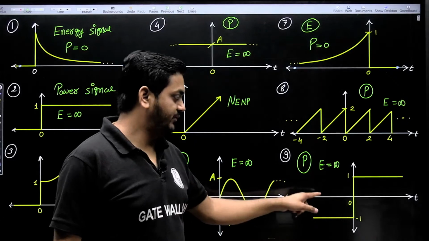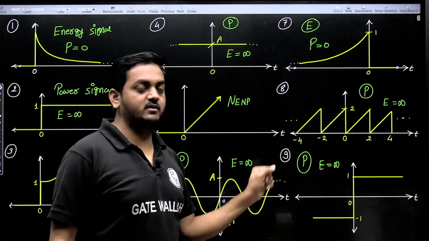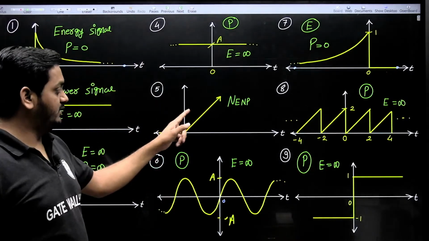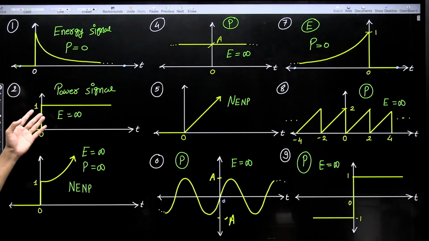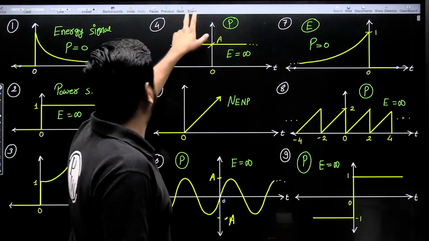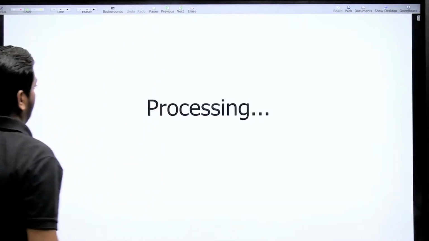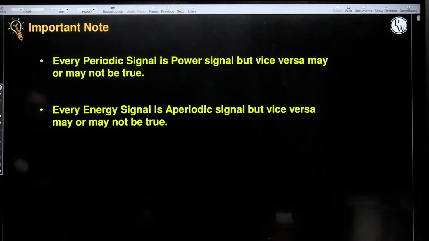See, this is aperiodic, but it's a power signal. This is aperiodic, but neither energy nor power signal. This is aperiodic, this is also aperiodic. So there are 2 important conclusions from these 9 examples. Conclusion number 1, guys. Every periodic signal is always a power signal, but vice versa may or may not be true.